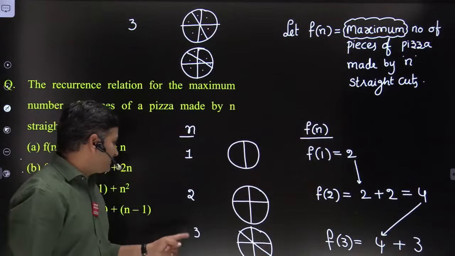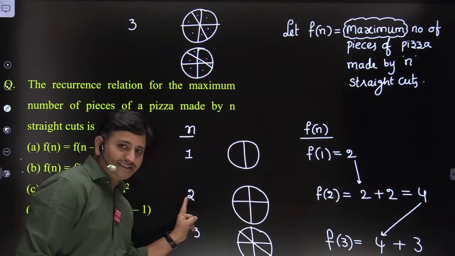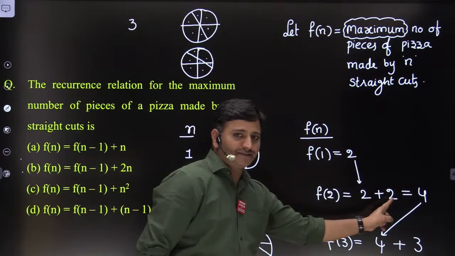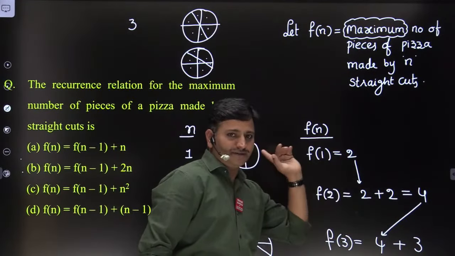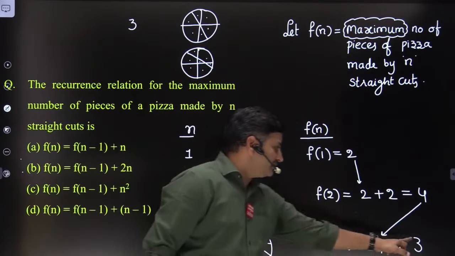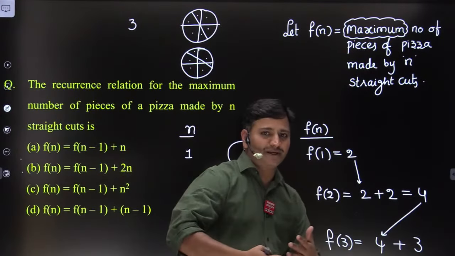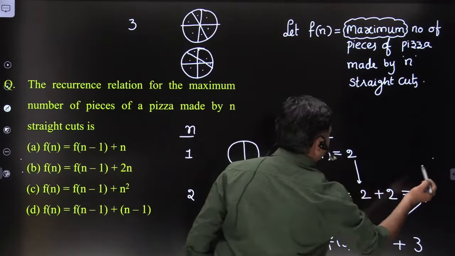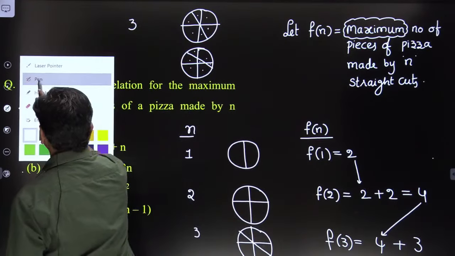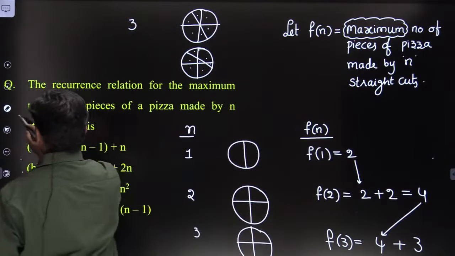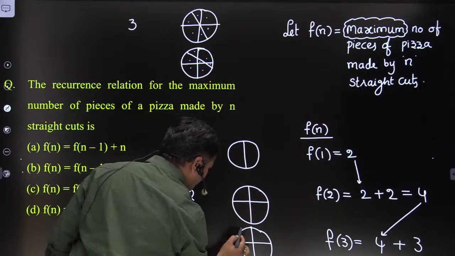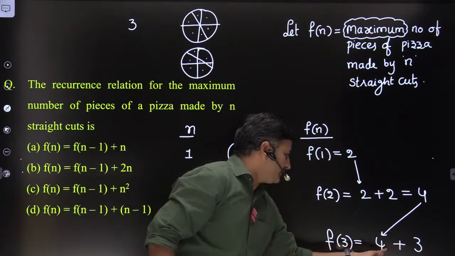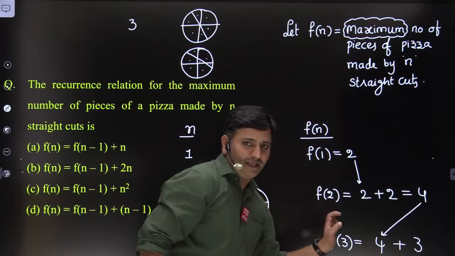Now observe the logic here, friends. The second straight cut adds 2 pieces to the previously computed number of pieces. The third straight cut adds 3 pieces. Now if we extend this topic, the third straight cut is adding 3 pieces for the previously computed n minus 1 straight cuts.